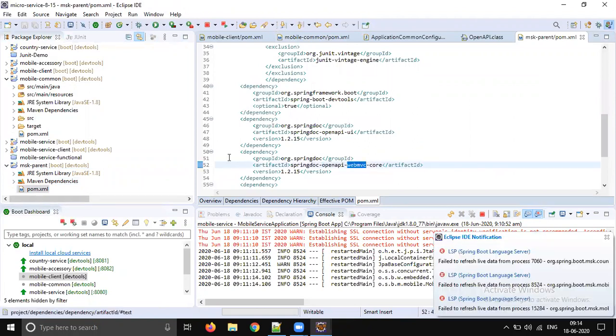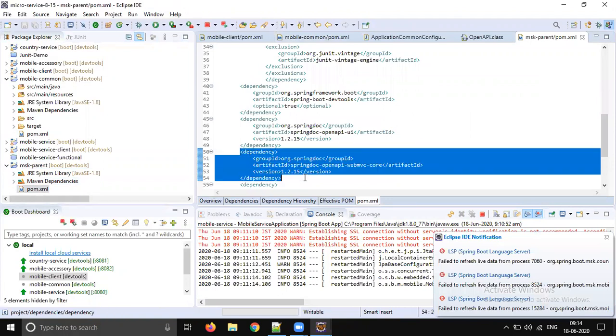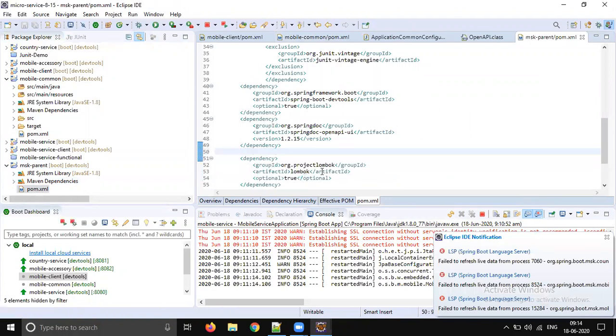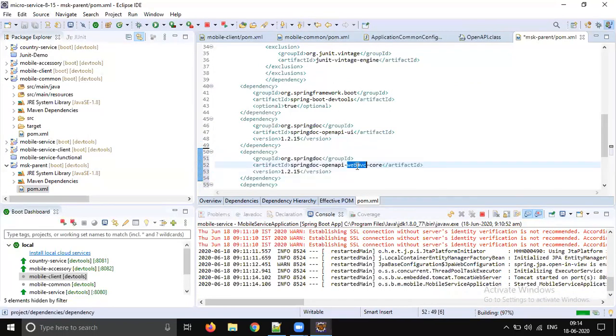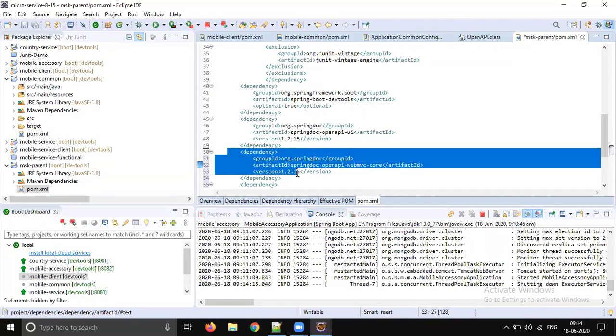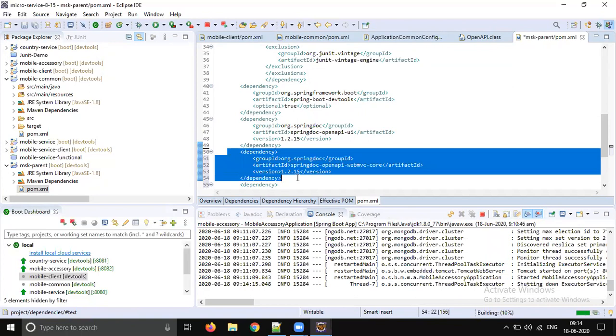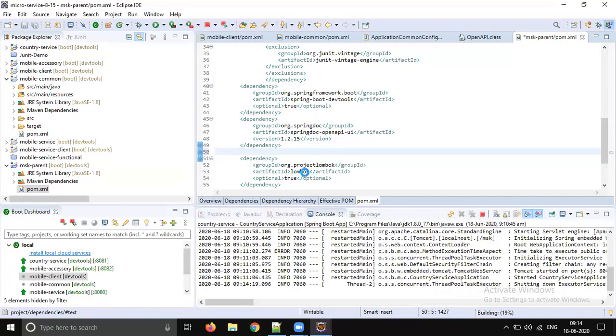Yes, this is what is causing the issue. But how is it causing issues, Sunil? It is specific to WebMVC, right? So it expects servlet. Oh, okay. The dependency is expecting servlet. Yes, that dependency is expecting servlet. So let's delete that.